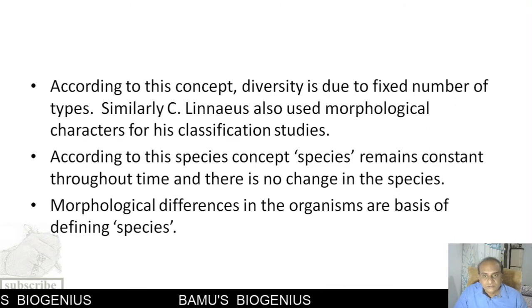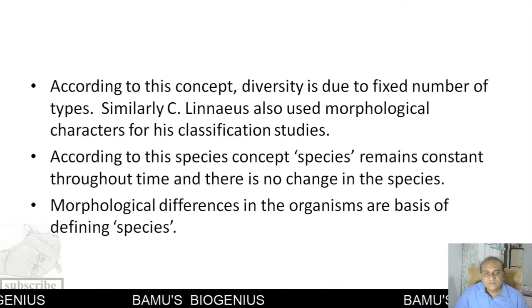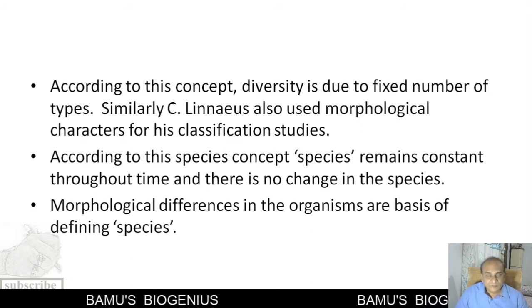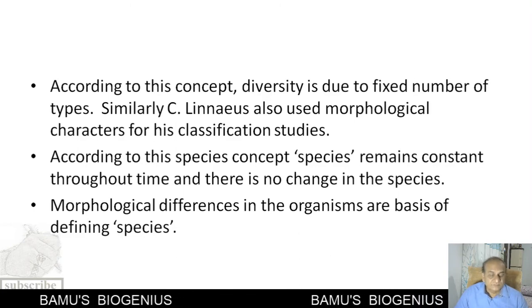So morphological differences in organisms are a basis for defining a species. These are the postulates of the morphological species concept.